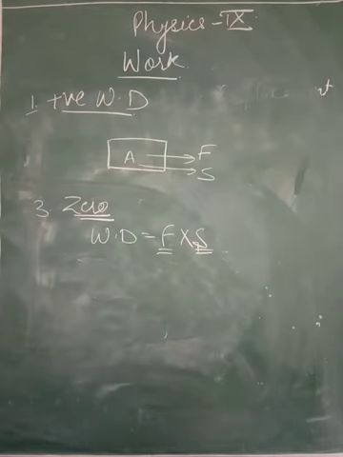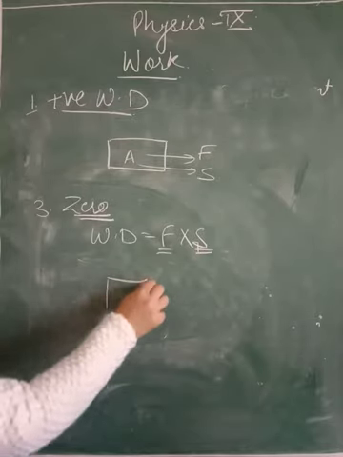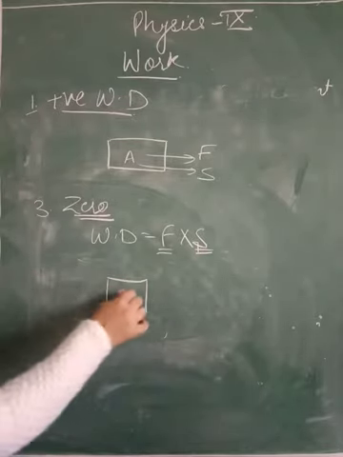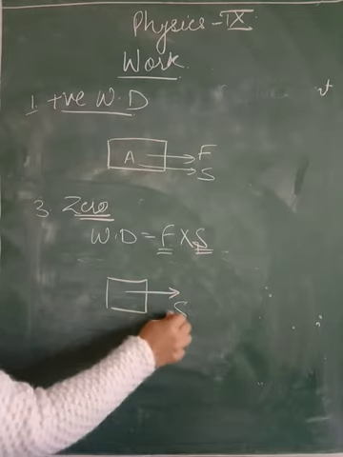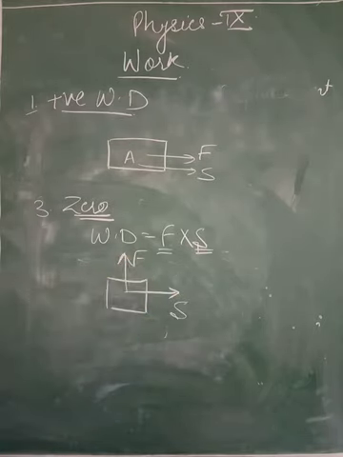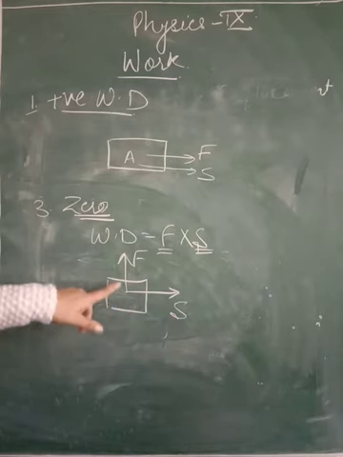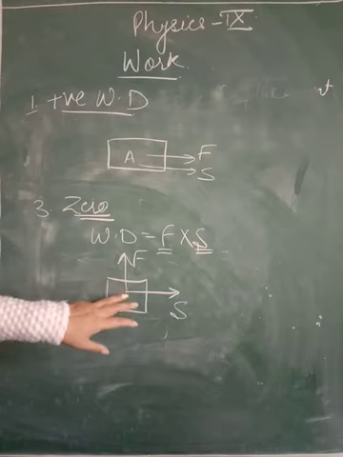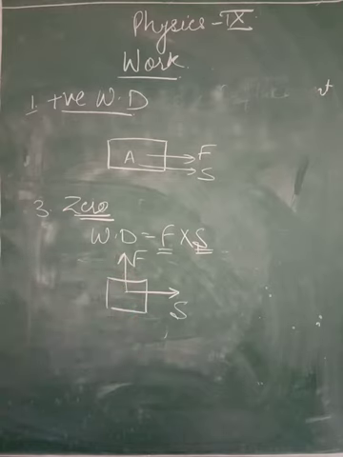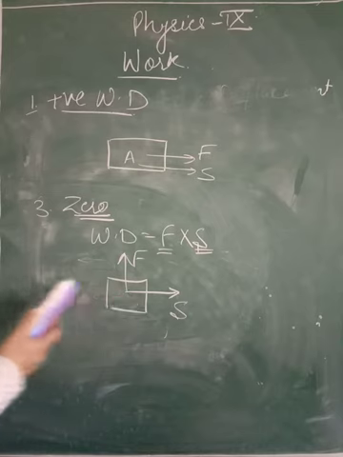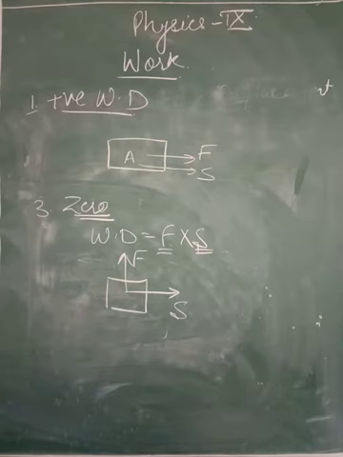And one more situation is there. Suppose this is the object, and this is the direction of displacement, and we are applying force in this direction. This is the force applied by me. Whenever force and displacement are in perpendicular directions, then work done will be considered as 0. If force and displacement are perpendicular to each other, work done will be considered to be 0. Example I am giving you.